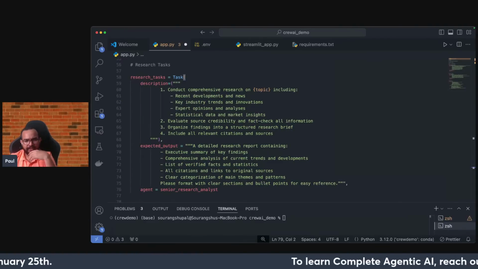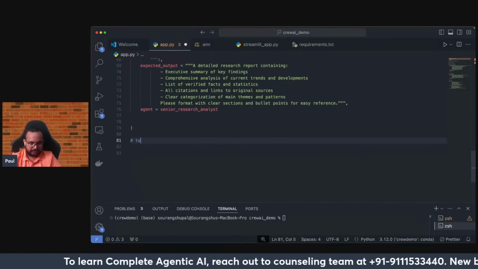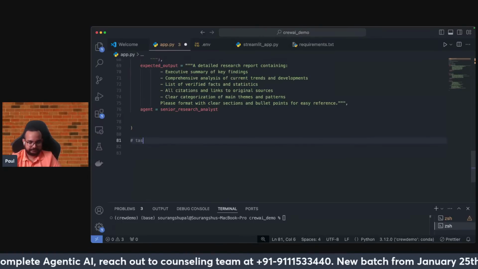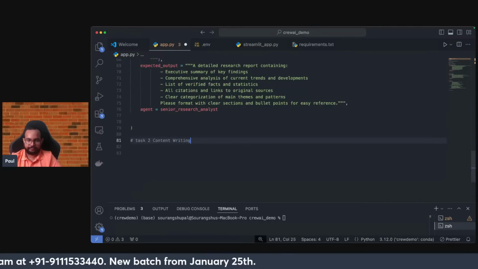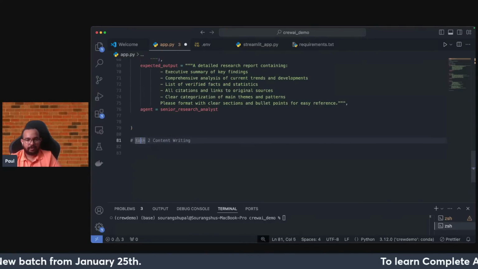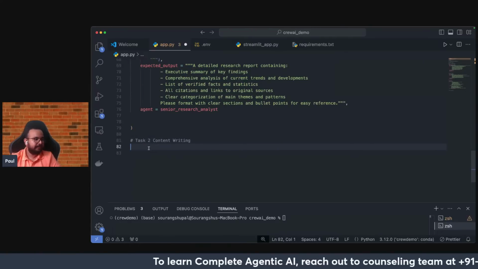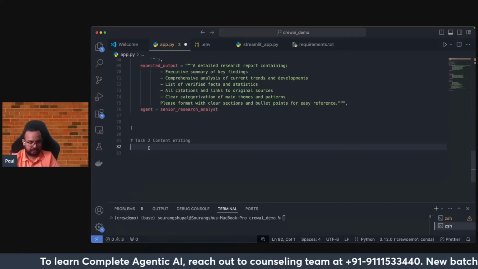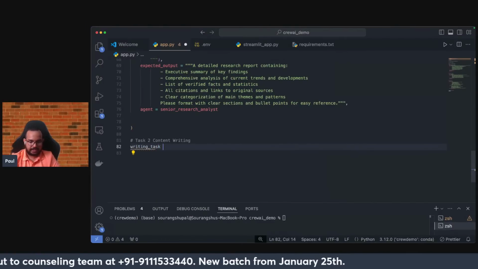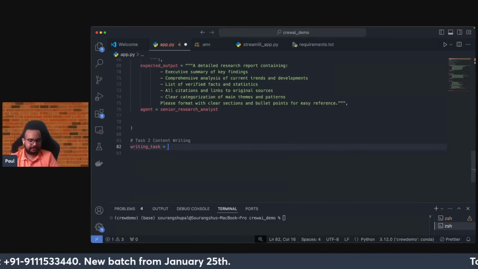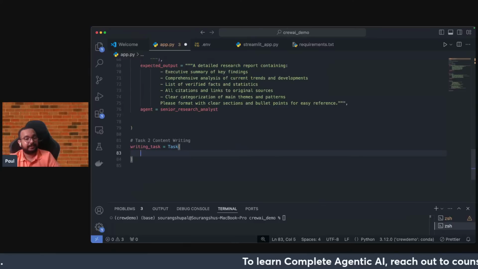Okay, so similarly for content writing also, the next task that I'll be talking about is our content writing, task 2, the content writing. Now for this again the same thing. I have to call the task class, and for this let me just start with a variable, something like writing_task equal to. Now the next thing, I have to call my task and all those things that I have added last time, I have to add for this particular task also.